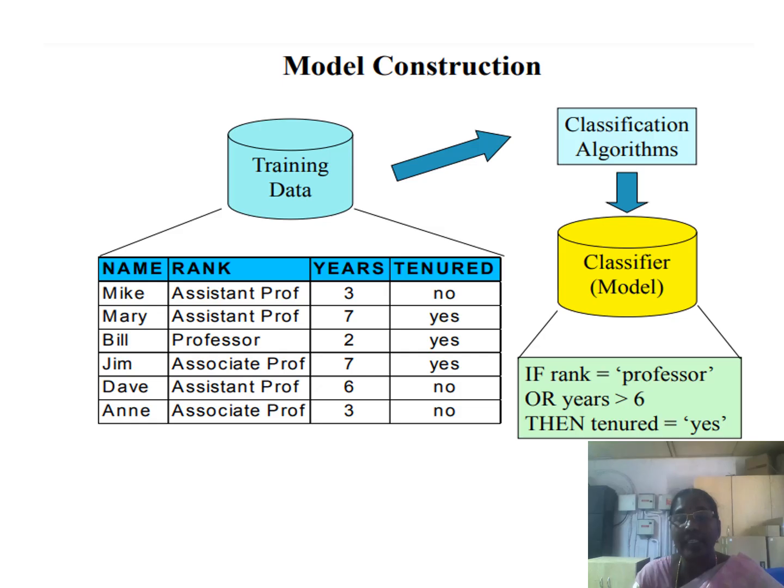In order to build the classifier model, it is going to produce the results. So, if rank equals professor or year is greater than 6, then we determine the class label tenure equals yes. So, this is the way we are going to construct the models.